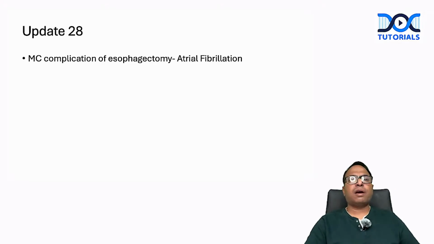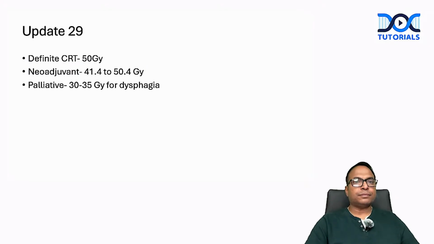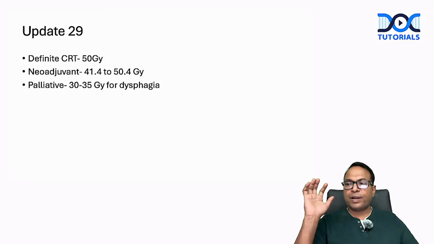The most common complication after esophagectomy is atrial fibrillation. It is the commonest complication in any thoracic surgery. How much radiotherapy should be given? In definitive chemoradiotherapy, the radiotherapy given is 50 gray.